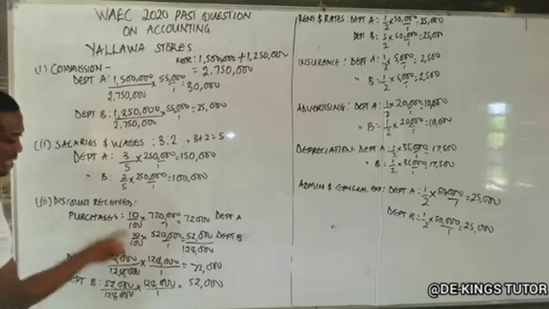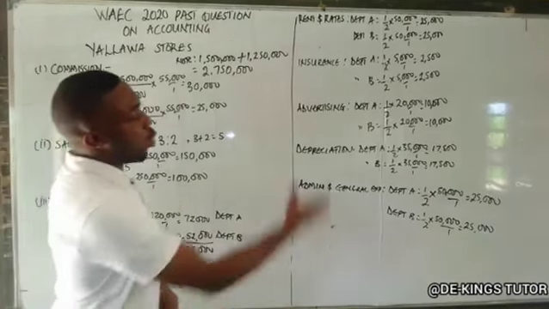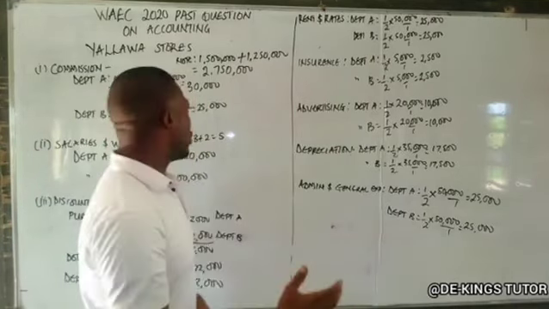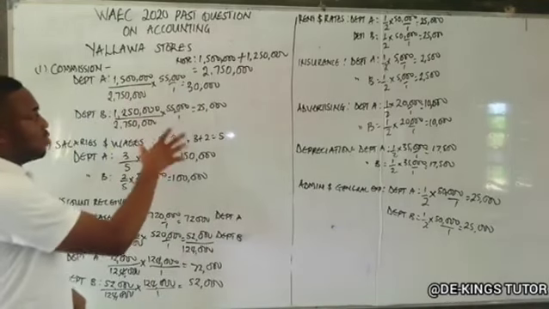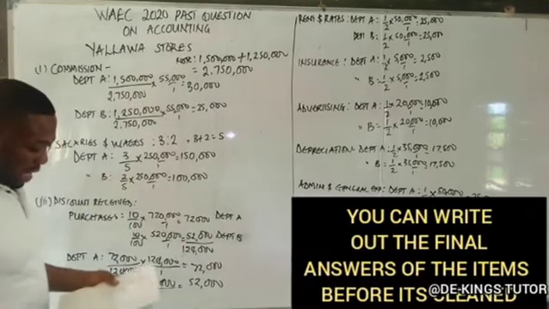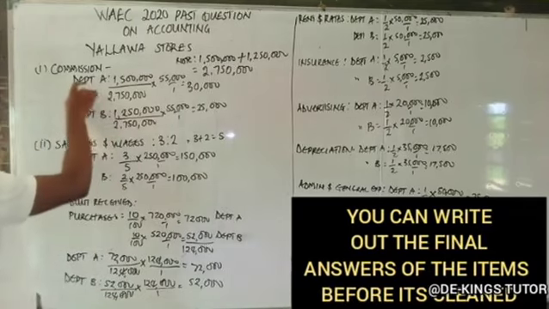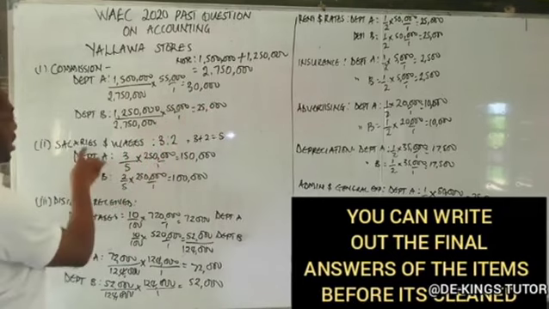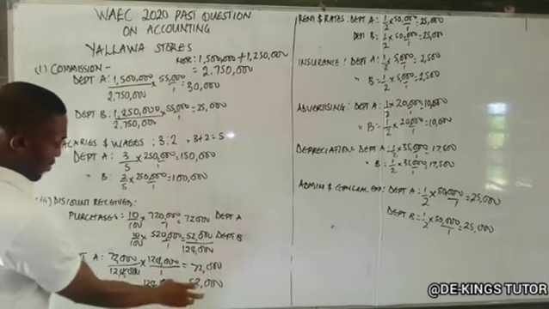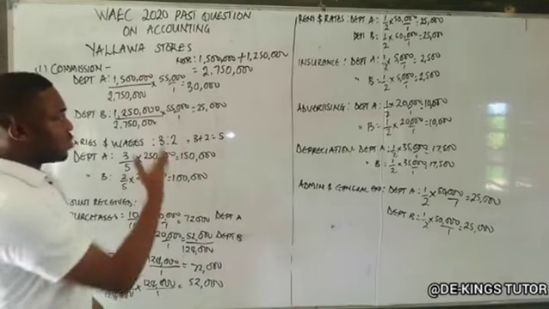So they said other expenditure apart from this one. So these are the other expenses apart from this. Okay. So take cognizance of this. You can write the figures down because we want to clean up here and solve what was asked. They said prepare departmental trading profit and loss account. That's what we want to do. You can write this down now. Commission department A is the amount. Salaries department A and department B, that's the amount. Discount received department A and B, that's the amount. So while we are treating it, you can also follow up. Okay. So you can pause the video and write this out. Okay. So let's treat that now.